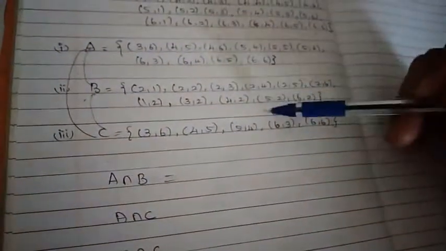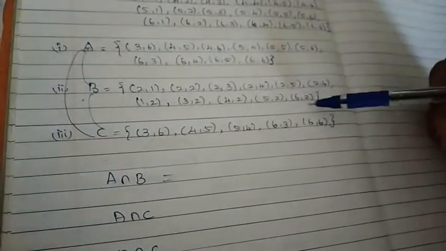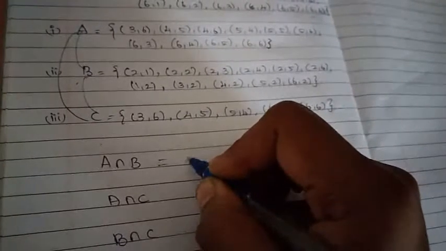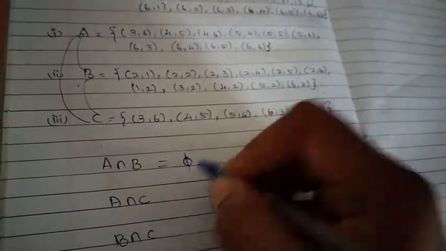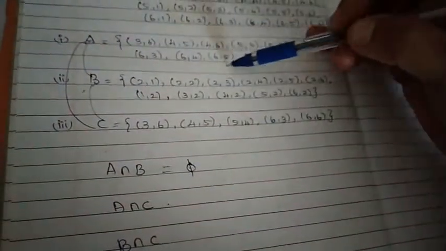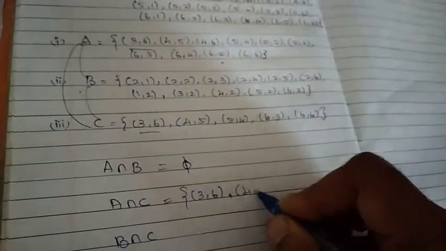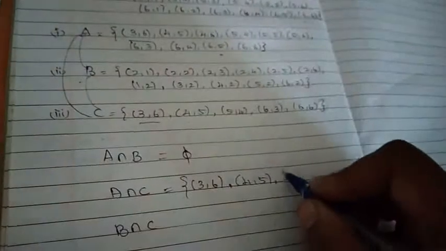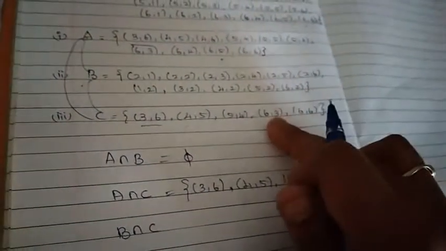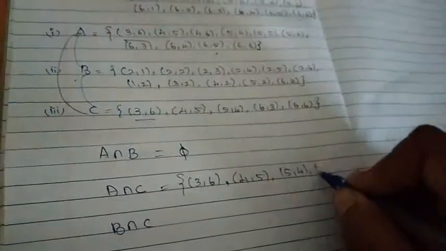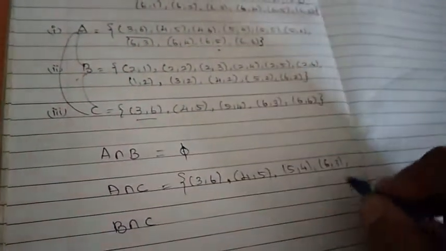If you see A and B, do we have any intersection? No, we don't have any intersection. So A intersection B is empty, right? Then what is A intersection C? A and C, do we have common elements? Yes, we have (3,6). Then (4,5) is also there, (5,4) is also there, (6,3) is also there, and (6,6) is also there.